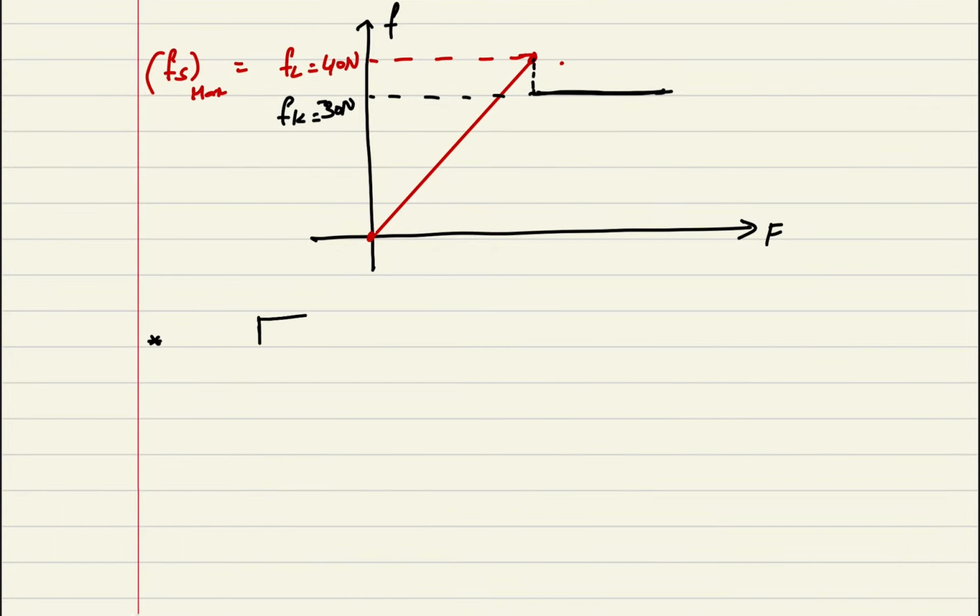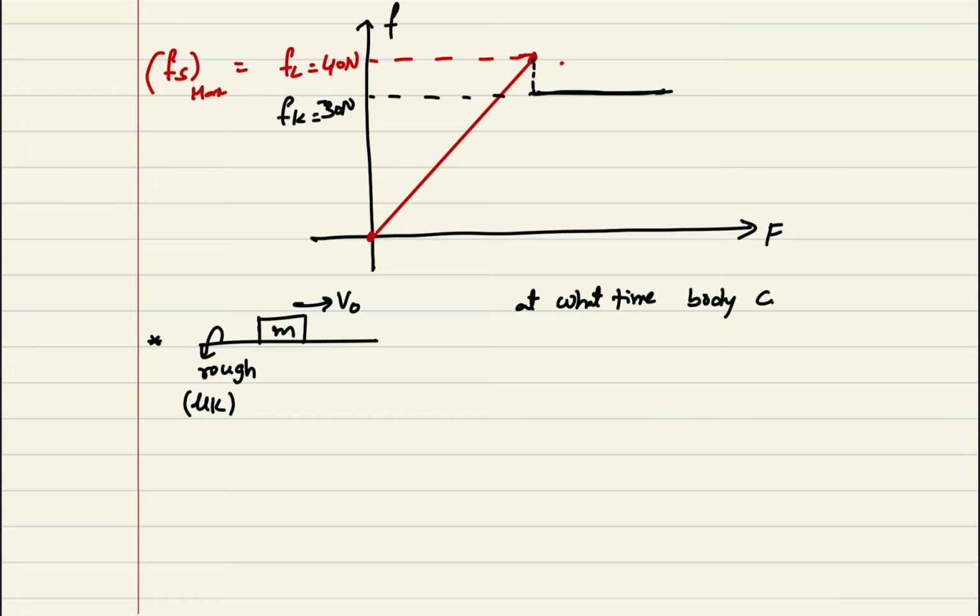Some other examples you can see. A body of mass m is initially moving with a velocity v0 on a rough surface. Let us consider the coefficient of kinetic friction is mu k. So at what time will the body come to rest?